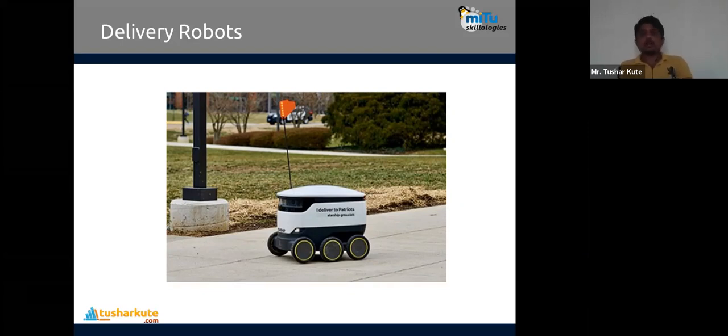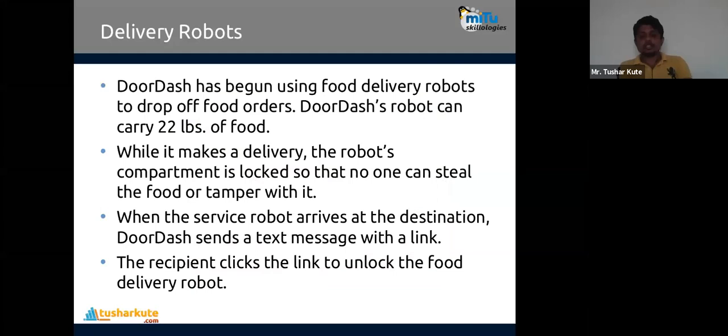A company, DoorDash, has begun using food delivery robots to drop off food orders. The DoorDash robot can carry 22 lbs of food. While it makes a delivery, the robot's compartment is locked so that no one can steal the food or tamper with it. That's important to know.